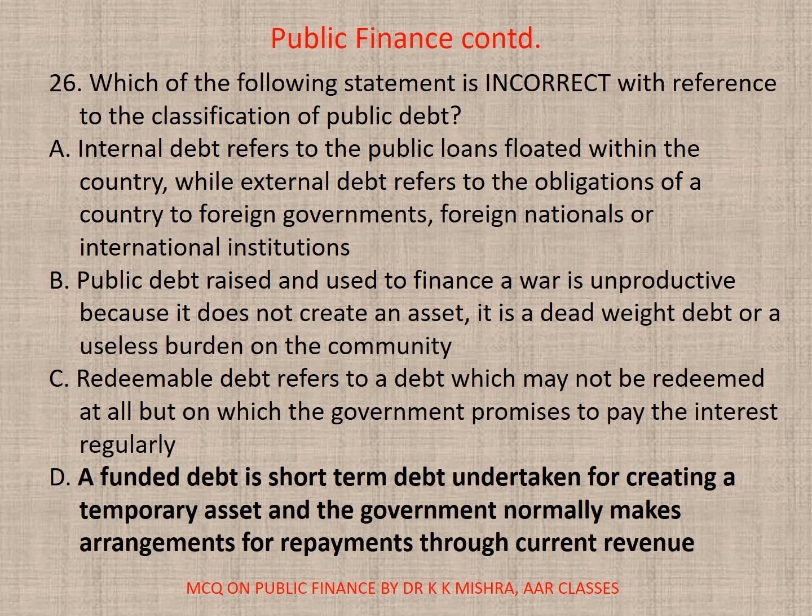26. Which of the following statement is incorrect with reference to the classification of public debt? All the options are correct except D. So here D is the correct option for this question. That is, a funded debt is short-term debt undertaken for creating a temporary asset, and the government normally makes arrangements for repayments through current revenue. This is incorrect in fact.